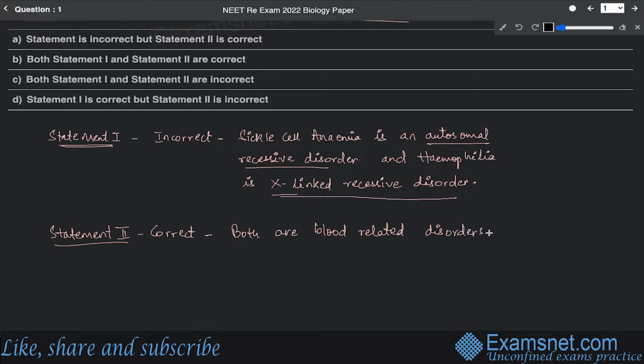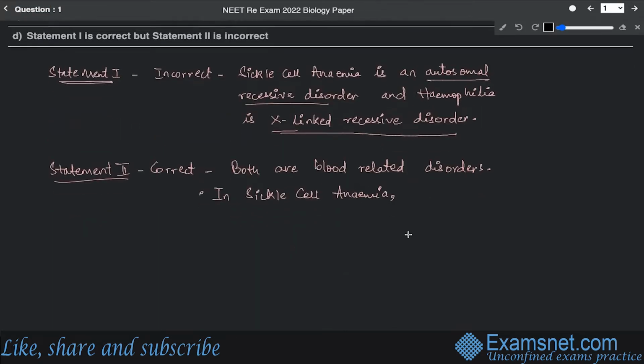Now the reason is that in sickle cell anemia, the shape of the RBCs changes from biconcave to sickle shaped.